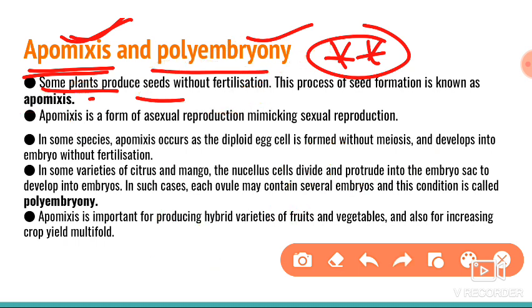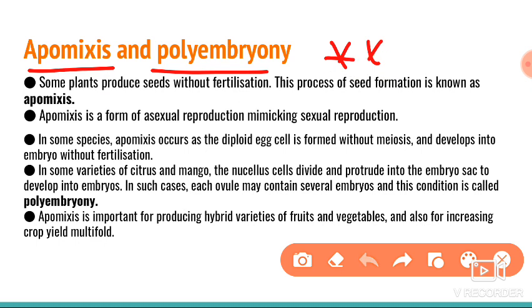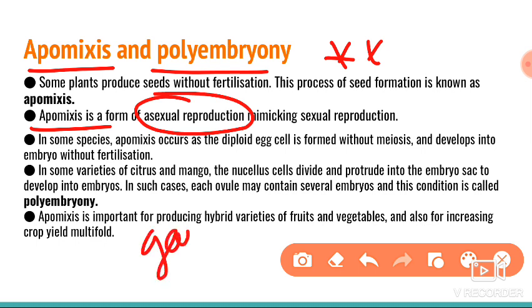And next, how they are going to be formed, that we have to study here. Here apomixis is an asexual reproduction. In parthenocarpic fruits also, without fertilization means it is asexual only. There is no involvement of the gametes. Such reproduction we call asexual reproduction.